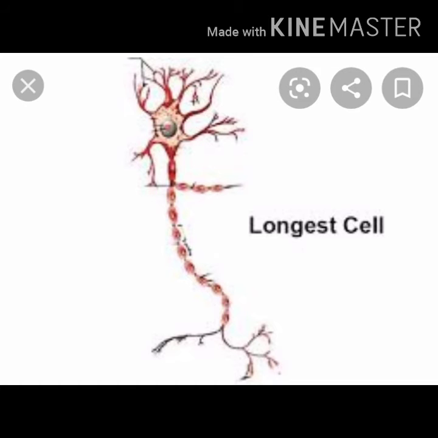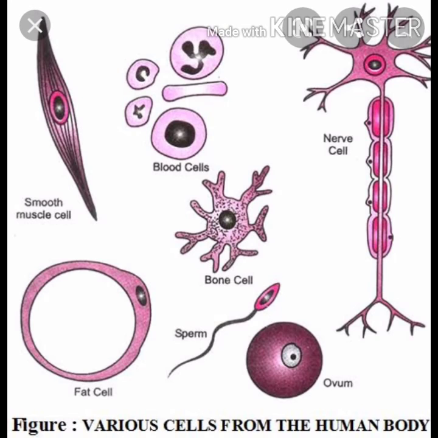Then the size of the cells. The size of the cells may be very small in some organisms, and very large in others. The size of the cells is not proportional to the body size.